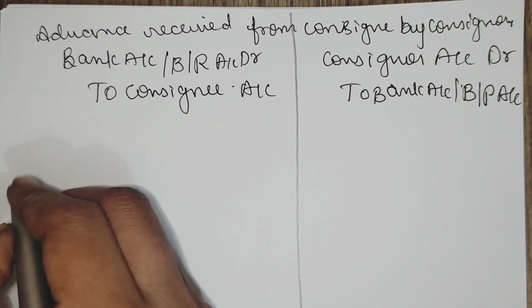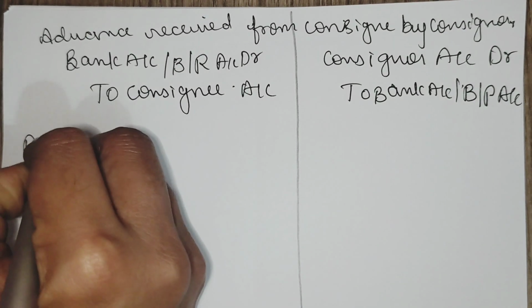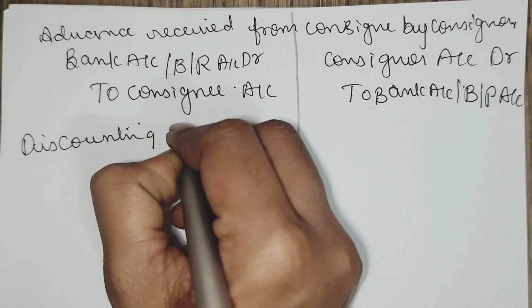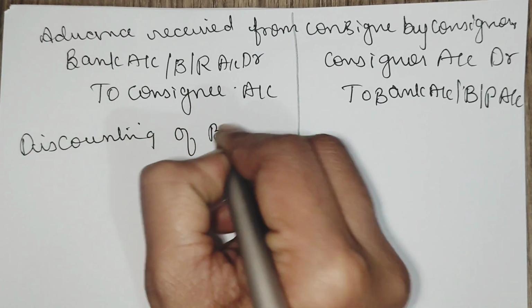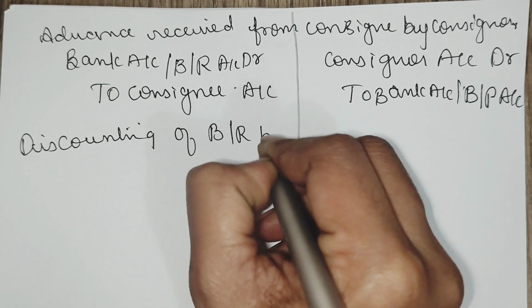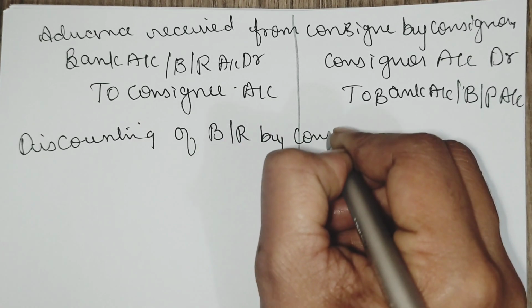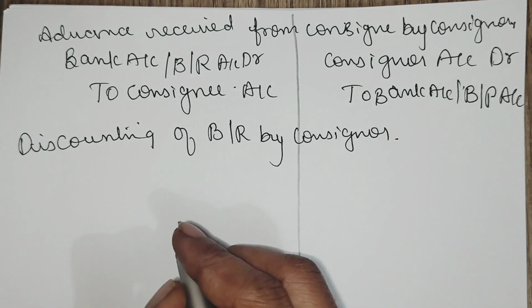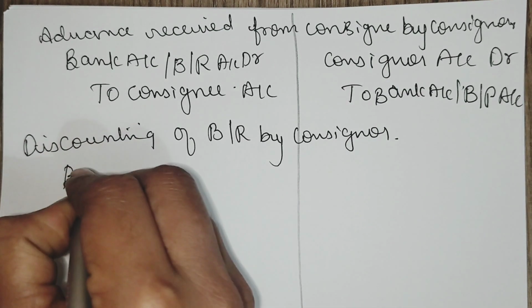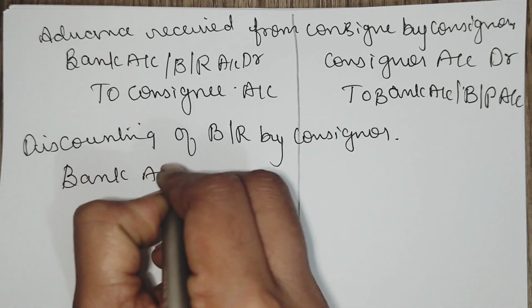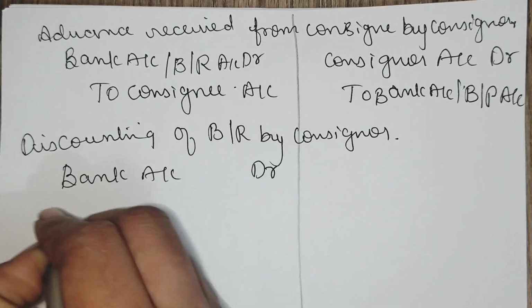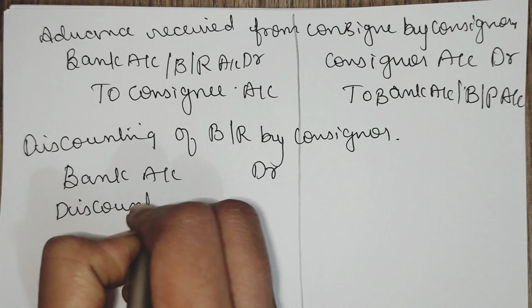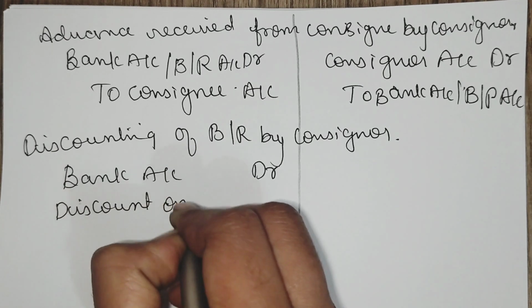Then discounting of bills receivable by consigner. Then the entry will be bank account debtor, discount, because it's an expense, he is discounting his bill.